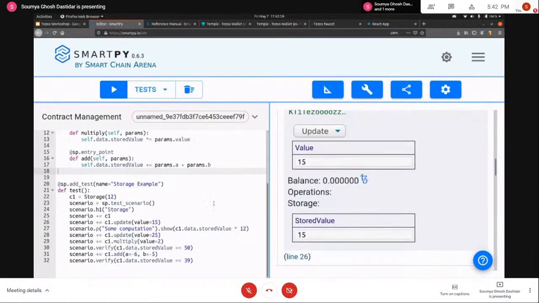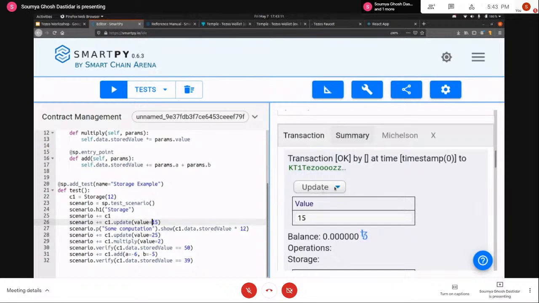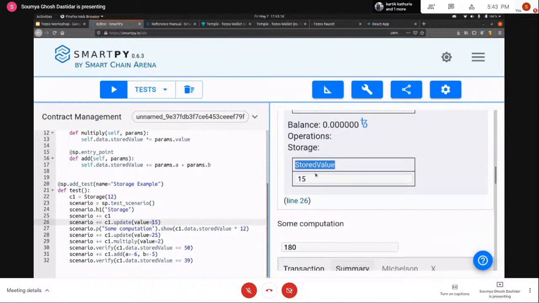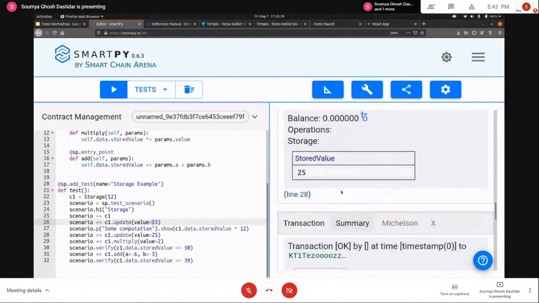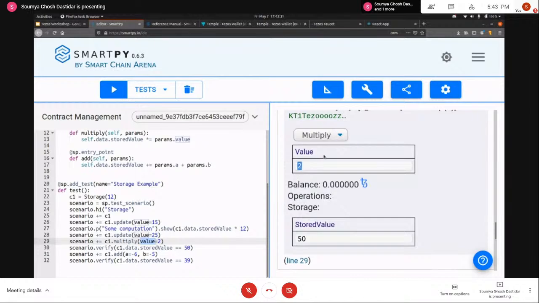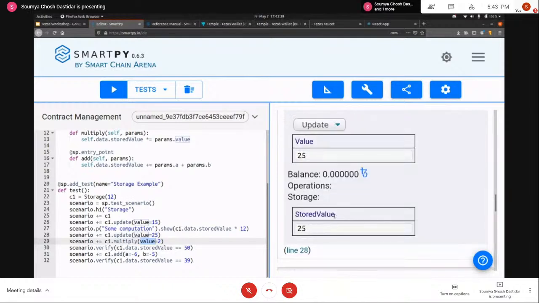Then comes the transaction that we're doing. We are making some calls to the contract. Here we are calling the update function, so it is going to update the value to 15. We are sending the update entry point call with the value 15, and we can see that the stored value in the contract has also updated to 15. And similarly for other entry points like multiply, we can send the value 2, and this is multiplied with the value stored in the contract, and the value has become 50 because the previous value was 25 after the next update.